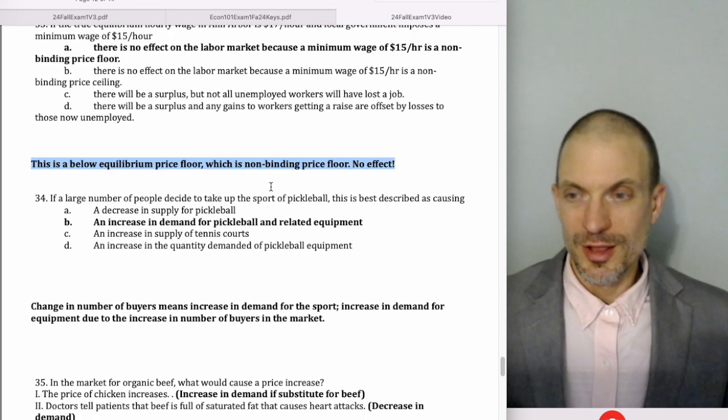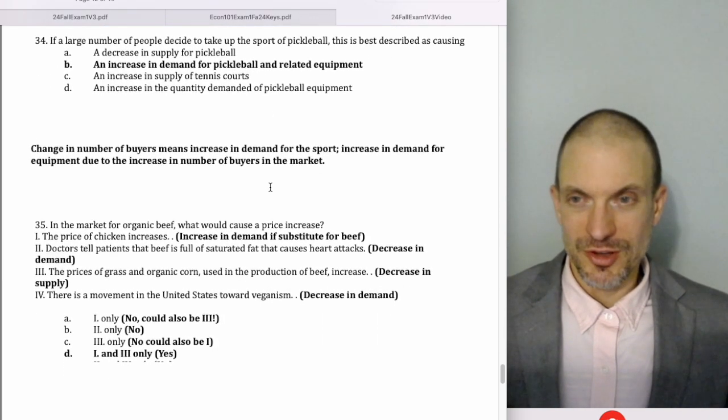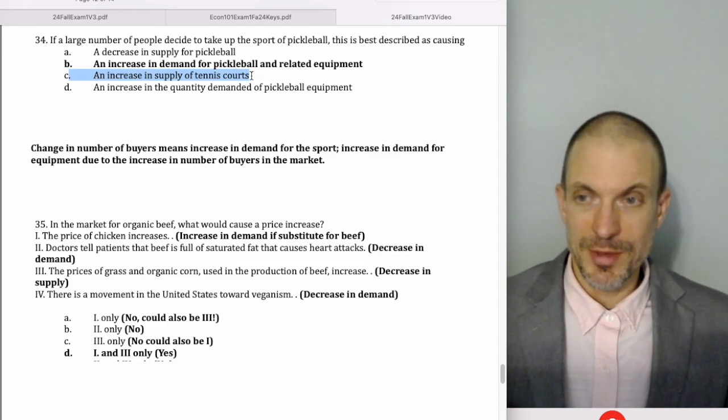A large number of people decide to take up the sport of pickleball. This is best described as causing an increase in demand for pickleball and related equipment. Not decrease in supply for pickleball. There's nothing in the statement that would suggest that. Not an increase in supply of tennis courts. If anything, we'd get a decrease in supply of tennis courts. Matter of fact, some tennis courts being converted into pickleball courts.